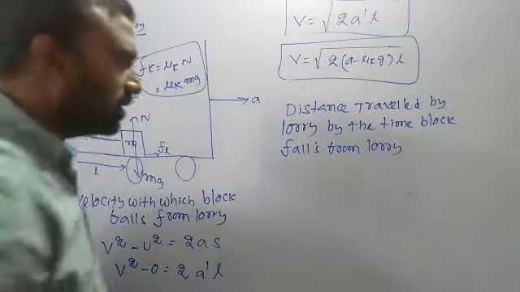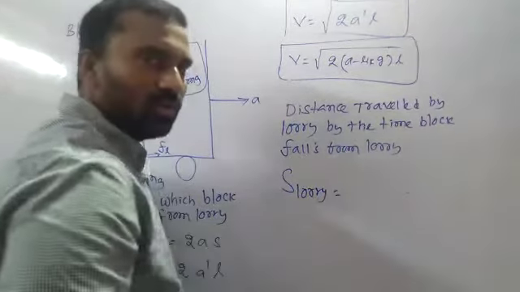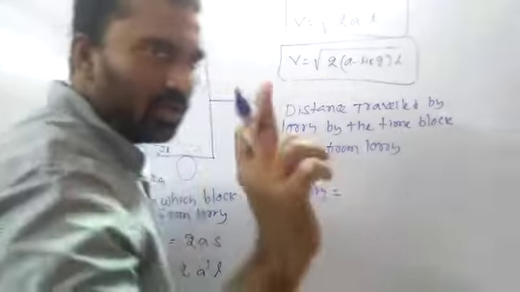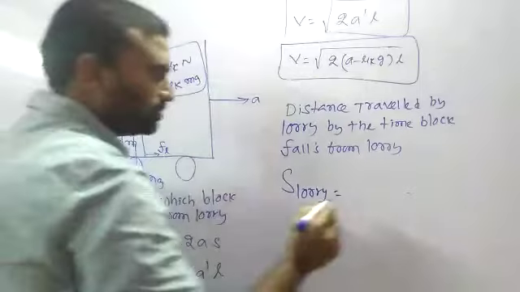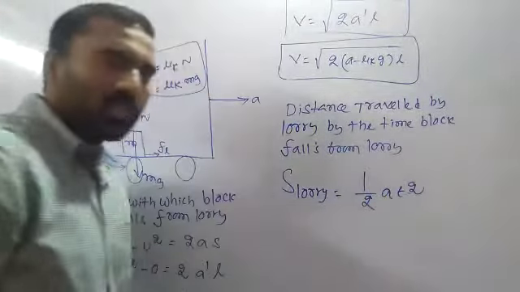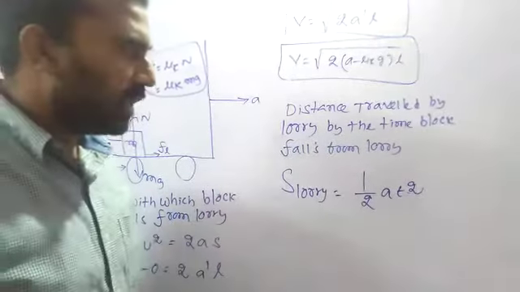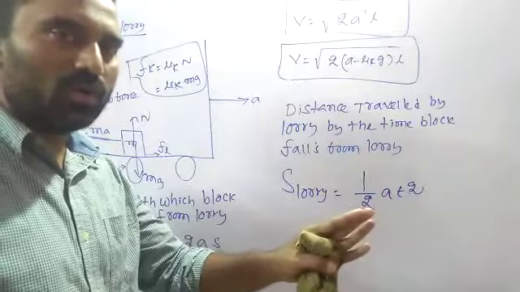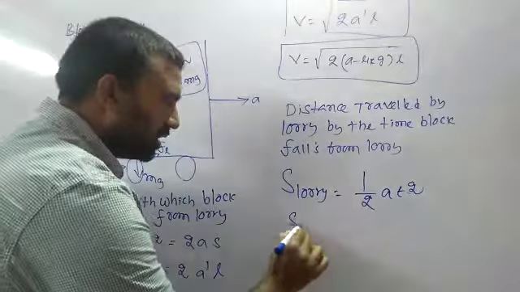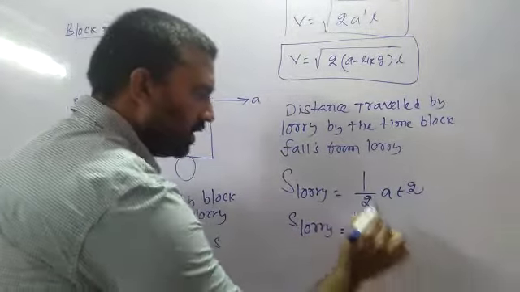Okay, that's the concept. The distance traveled by the lorry is s equal to ut plus half at square. The initial velocity of the lorry u is 0, that is equal to half into a into t square. The actual formula is ut plus half at square, u is 0. That's why the equation is half into a into t square.